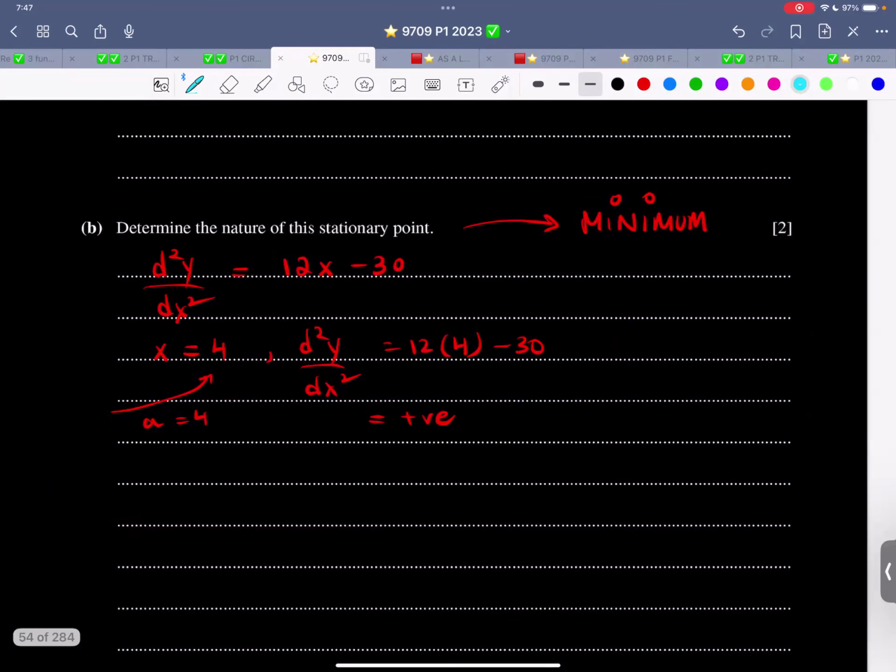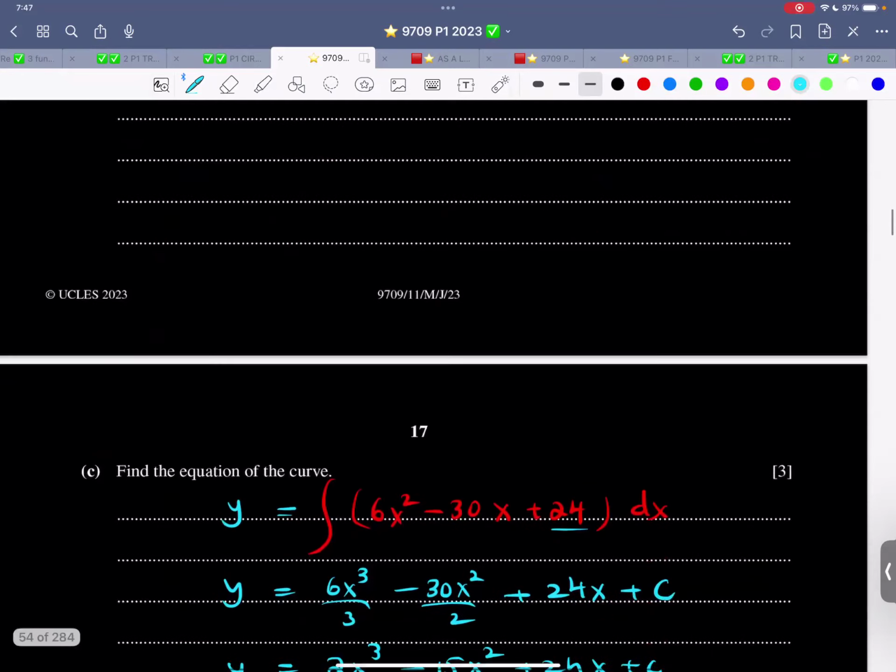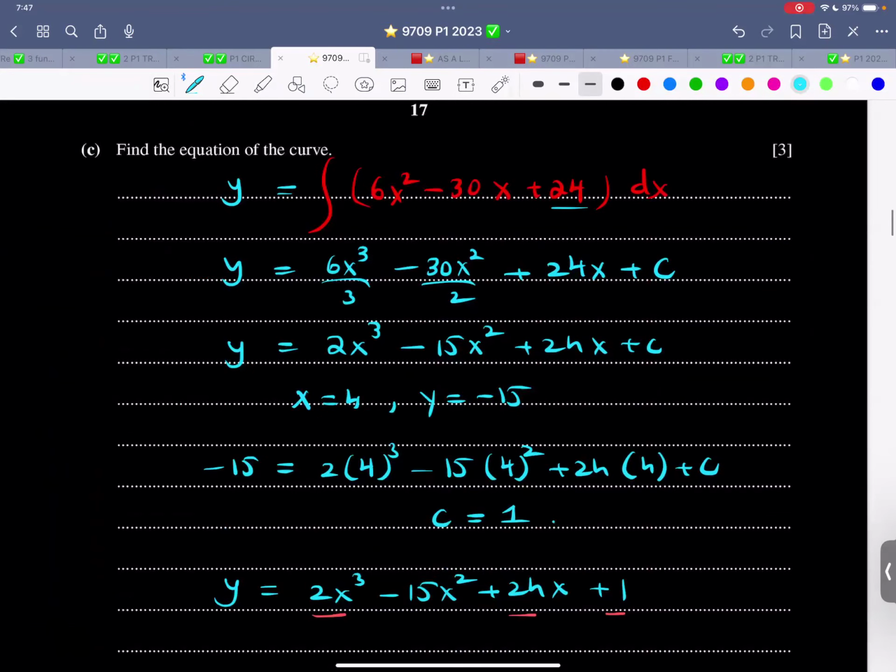Determine the nature of the stationary point. That is a basic kind of question. You have to go for the second derivative. You plug in the value of x equals 4. It comes out to be positive. Positive means it's a minimum. Negative means maximum. Second derivative test. Positive means minimum.